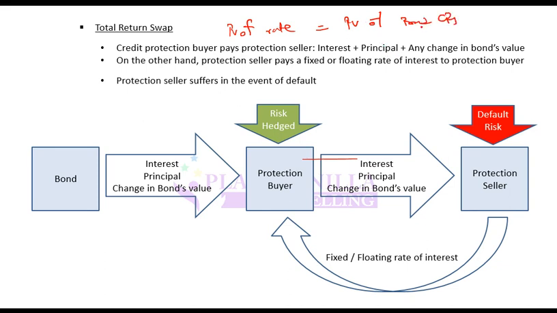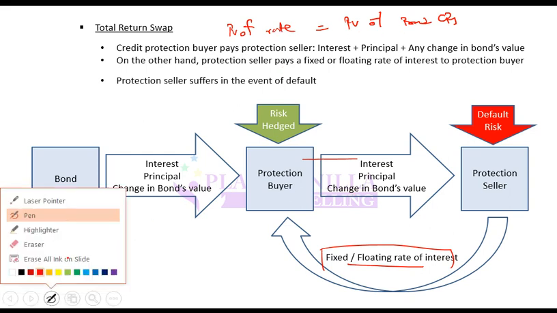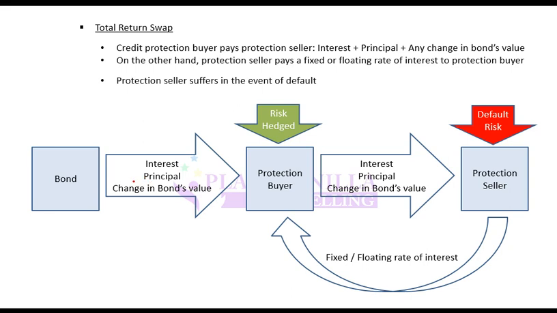And when you calculate this present value and this present value, you will also account for probability of default. That is, you multiply the cash flow with the probability of default. The rate at which these two become equal, that rate will be set at this rate. So for this swap to initiate, present value of both the legs should be equal. So in any swap, present value of both the legs should be equal for it to initiate.